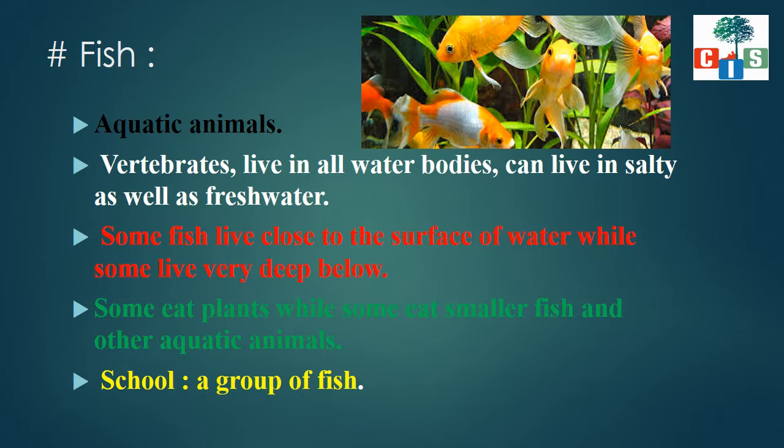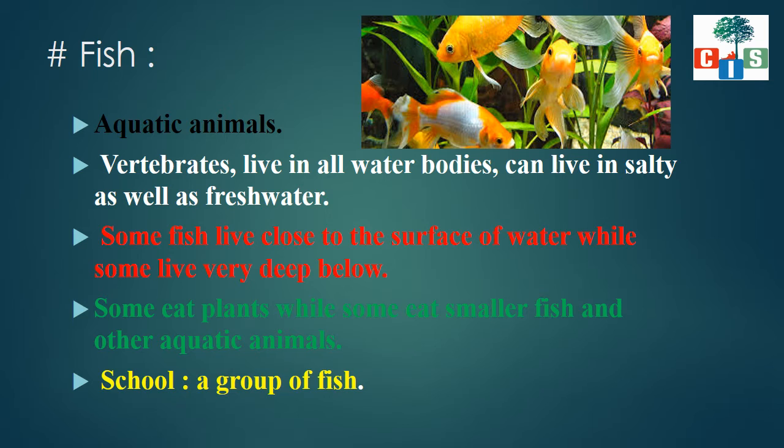Now let's come to the first animal that we are going to learn, the fish. You can see here one beautiful picture of a fish. They have different colors and they look so beautiful. Now let's see some general characteristics of the fish. Where are these fishes found? Yes, they are found in water. So what are they? They are aquatic animals.